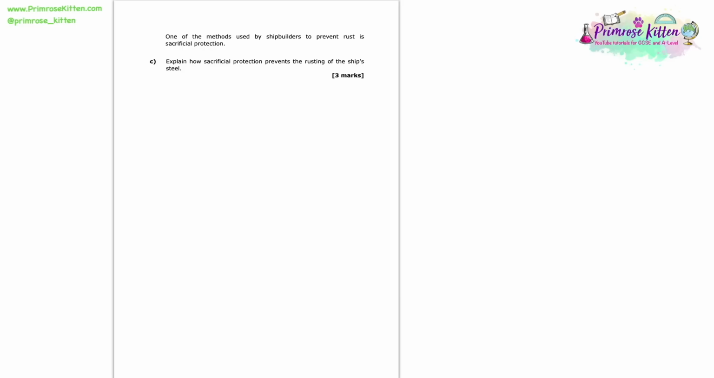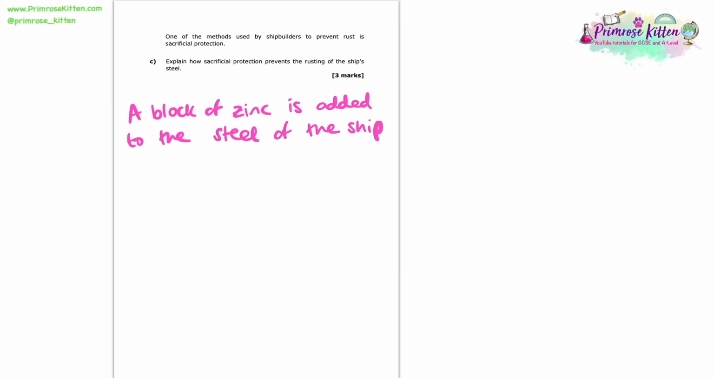One of the methods used by shipbuilders to prevent rust is sacrificial protection. Here we're asked to explain how sacrificial protection prevents the rusting of the ship's steel. So we need to have 3 points here for this 3-mark question. So the first thing we want to state is the fact that a block of zinc is added to the steel of the ship. So it might seem odd, but literally you get a big block of zinc and you attach it to the steel of that ship. The reason why we do this is because zinc is more reactive than the steel. Well, you could say iron here because, of course, steel is an alloy of iron.